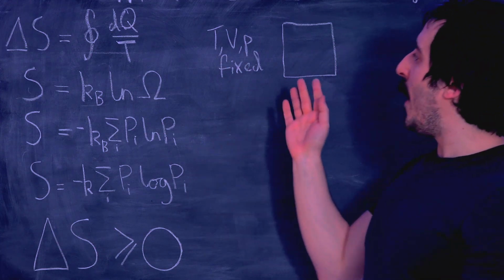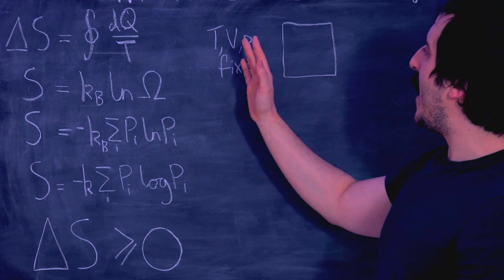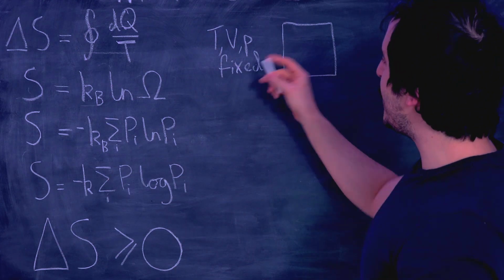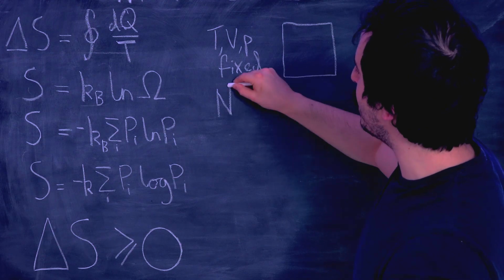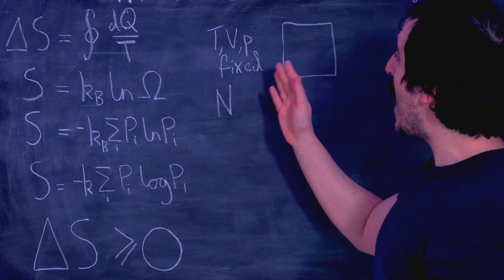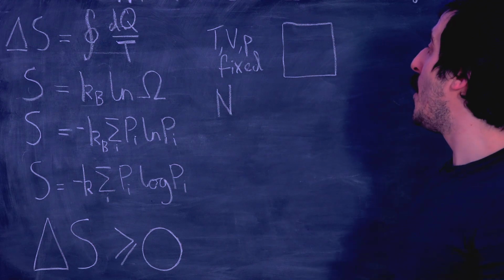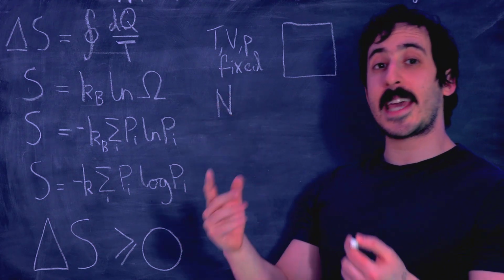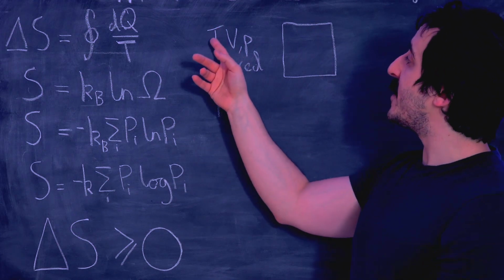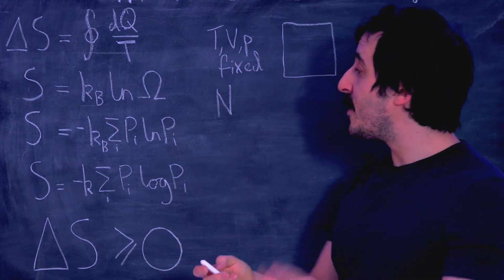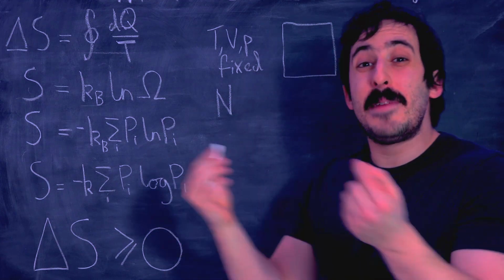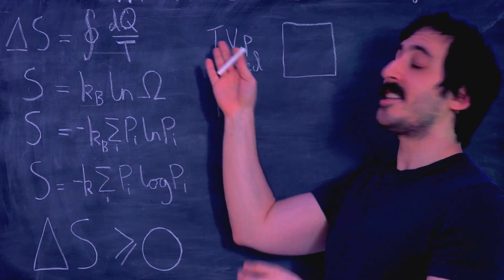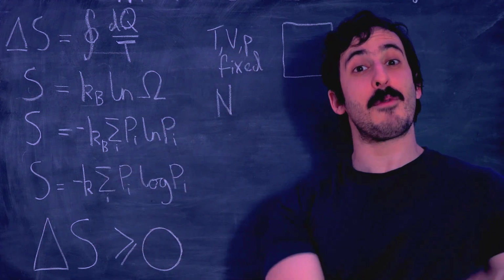So beforehand, if we had no information about the temperature, volume, and pressure, then the system could be in any one of capital N microstates, right? These are every single possible arrangement of atoms, and the number of different arrangements is equal to capital N. But then we measure the temperature, volume, and pressure, and when we do that, we can eliminate a load of these microstates, because a lot of these microstates will be associated with the system having, say, a much higher temperature, so we can get rid of all of them.